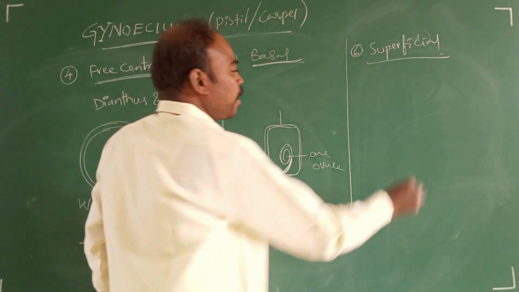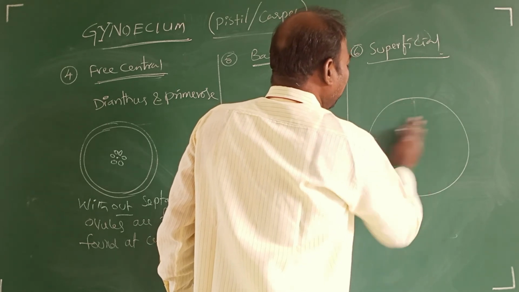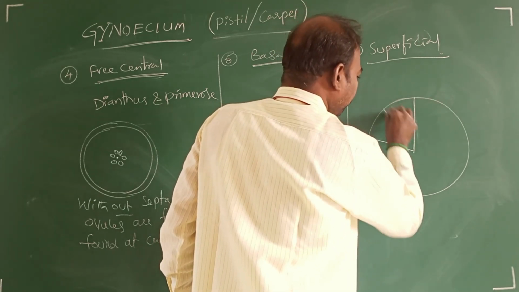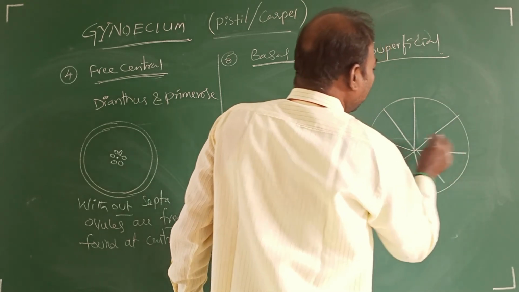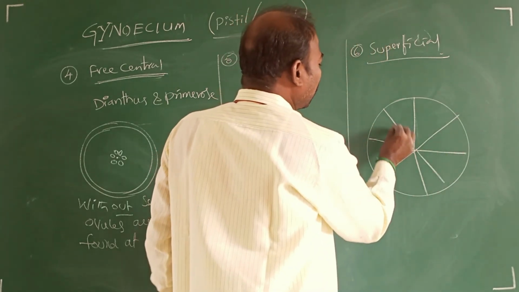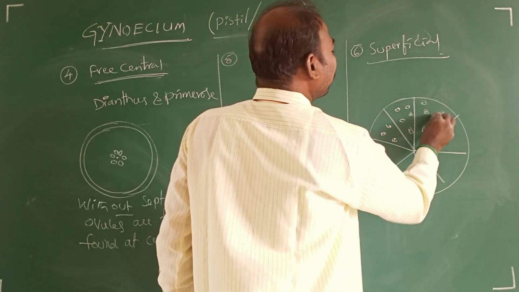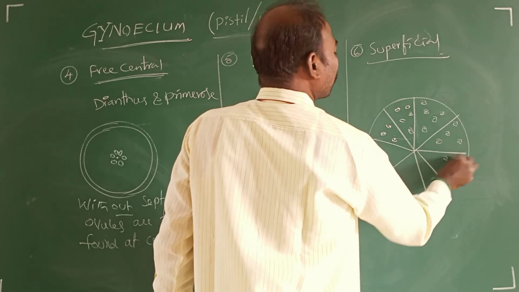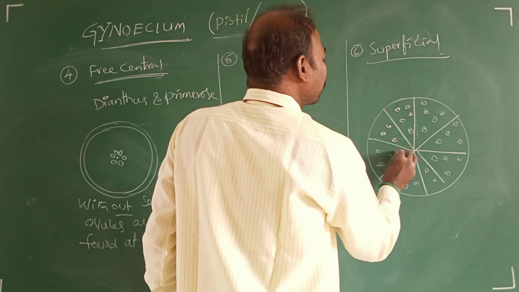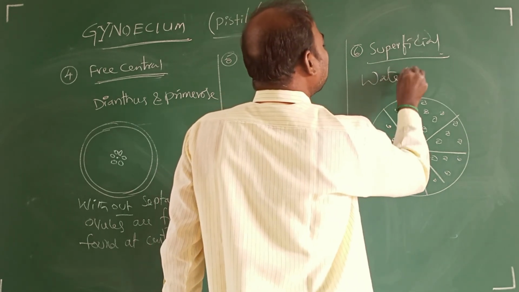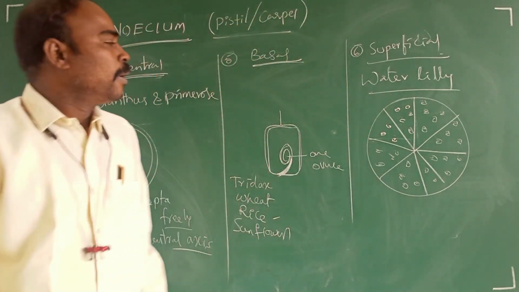Superficial placentation. Within the ovary, along the surface of the ovary, a large number of ovules are developed scattered throughout the inner surface without any regular pattern, irregularly arranged, as in water lily, Nymphaea.